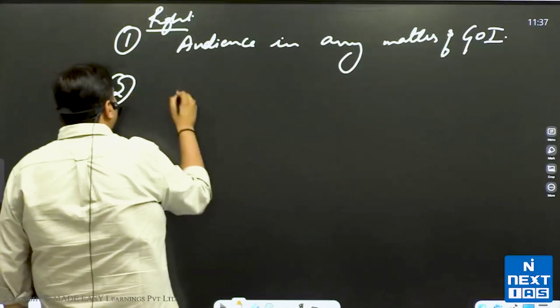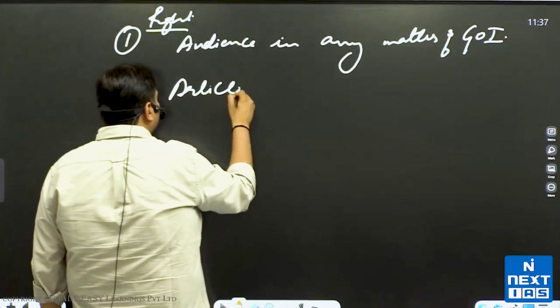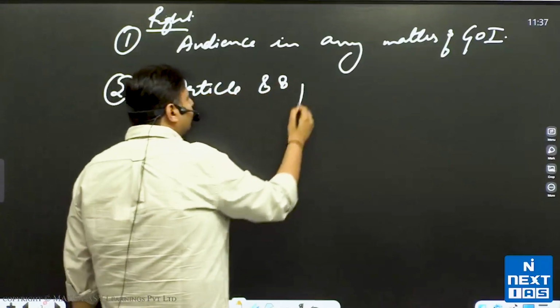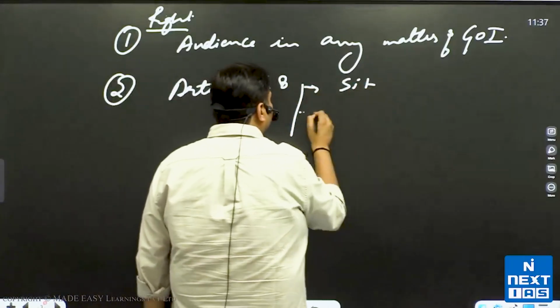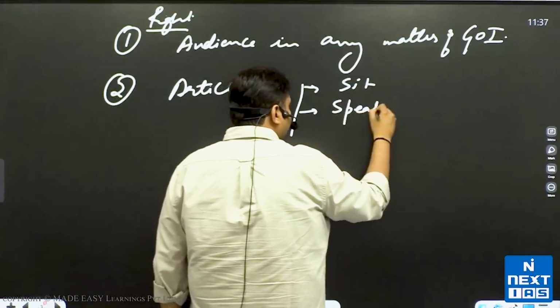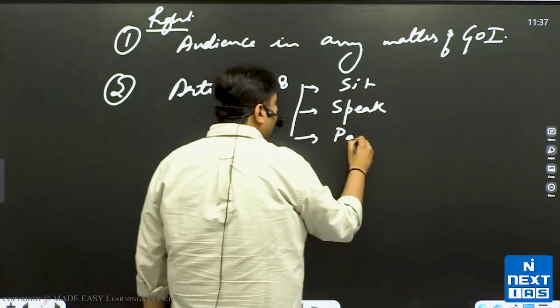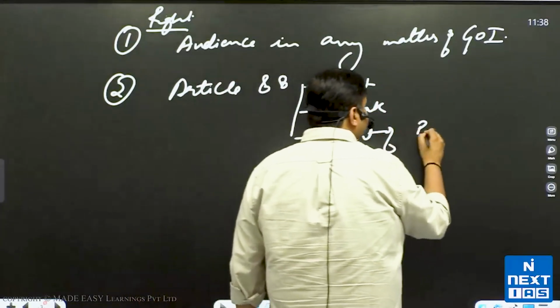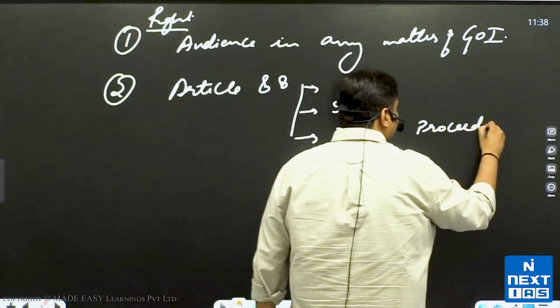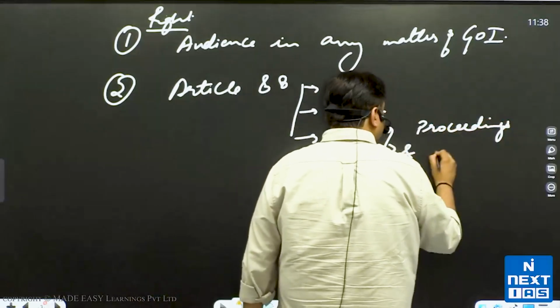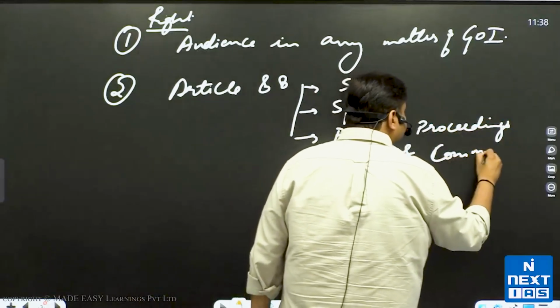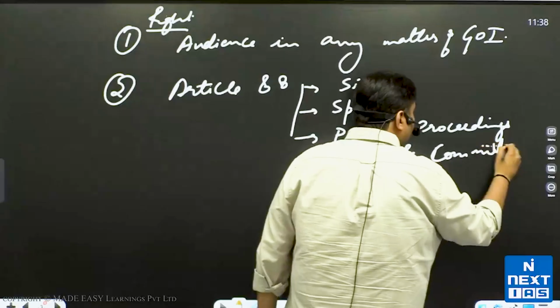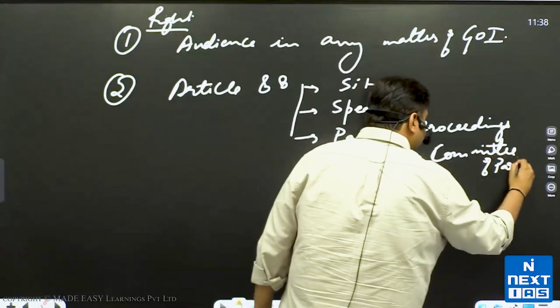Second, under Article 88, can sit, speak and be a part of proceedings and committees of Parliament.